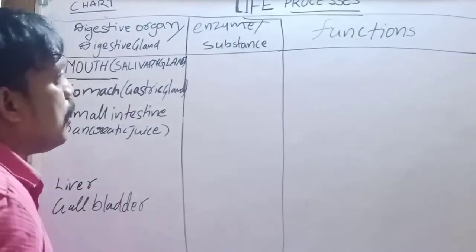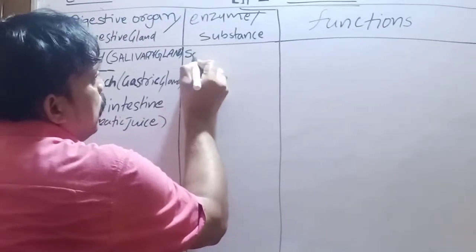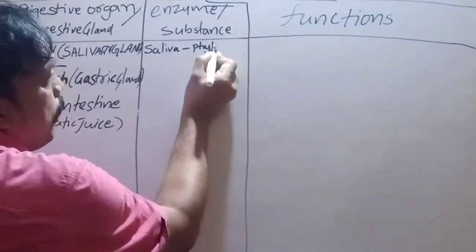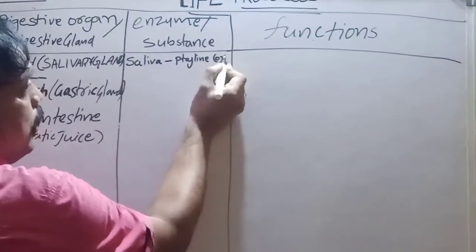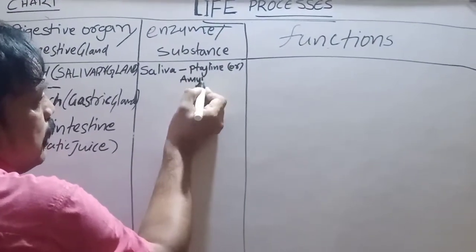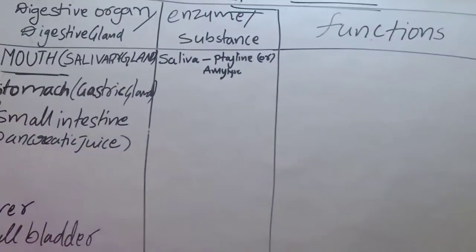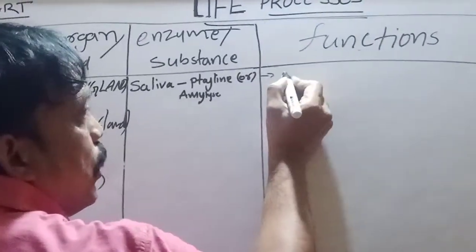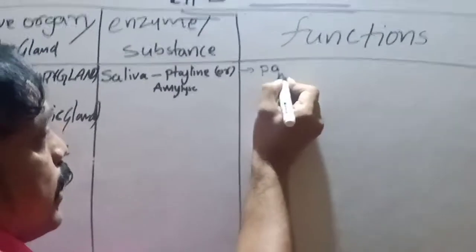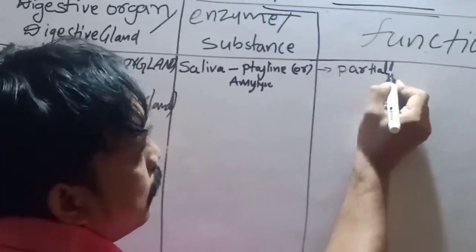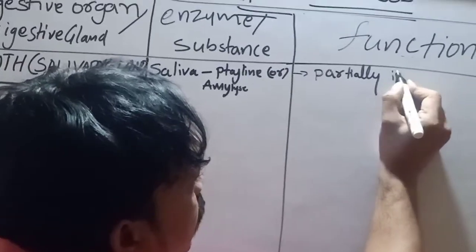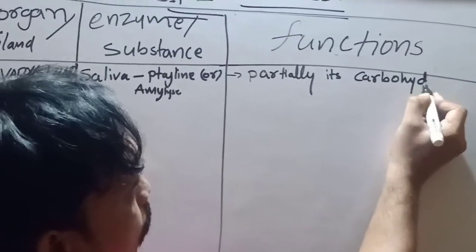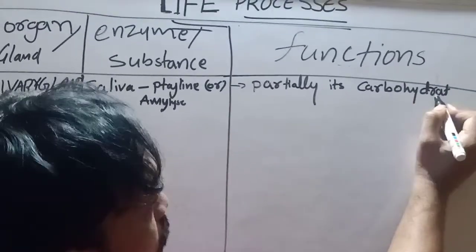These salivary glands produce saliva. In that saliva, what enzyme is there? That enzyme name is ptyalin or amylase. What is the use of ptyalin and amylase? It is useful to digest partially. It digests carbohydrates. That means the process of digestion of carbohydrates starts here.